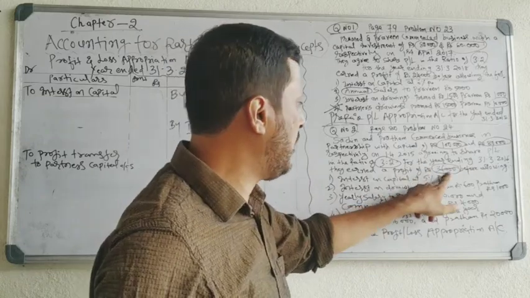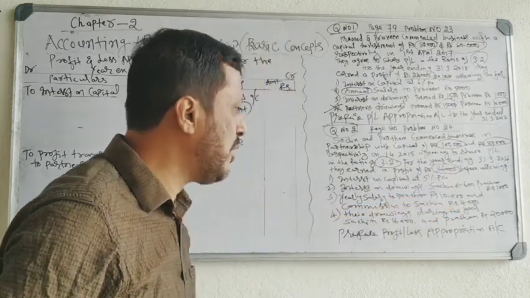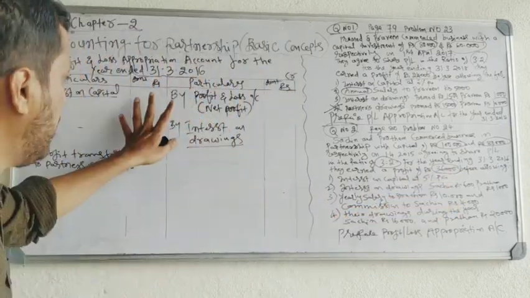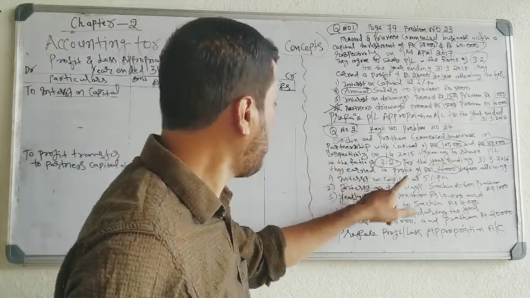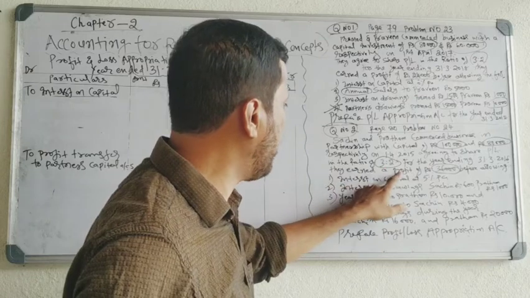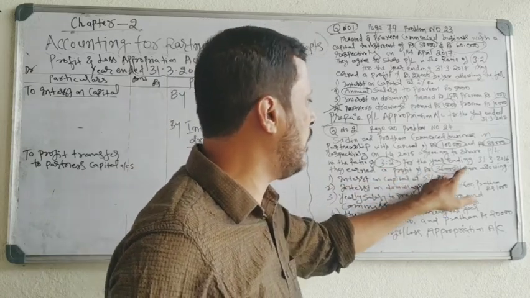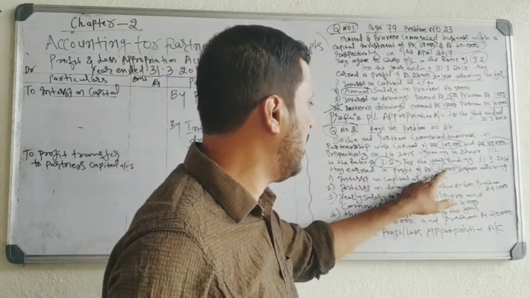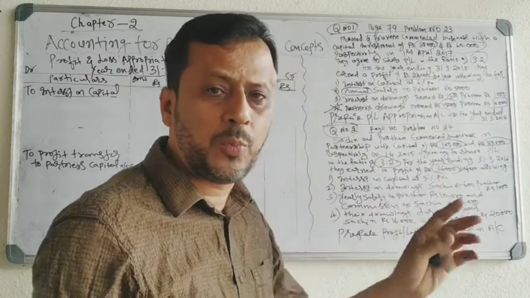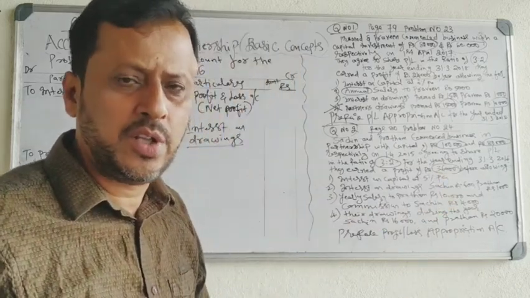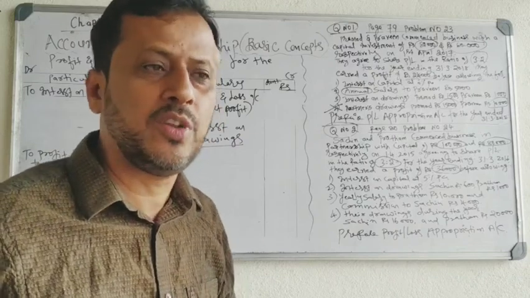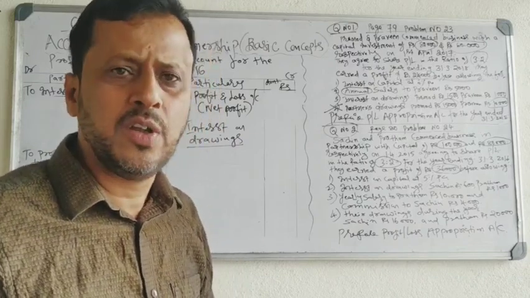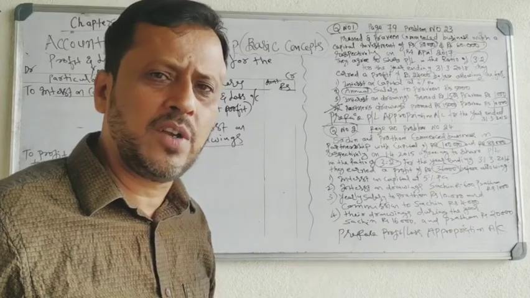Now the profit is 36,000. What is the first entry you have to do in the account? That is their net profit. They earned a profit of rupees 36,000 during the year ending 31/3/2016. How did you calculate that profit?